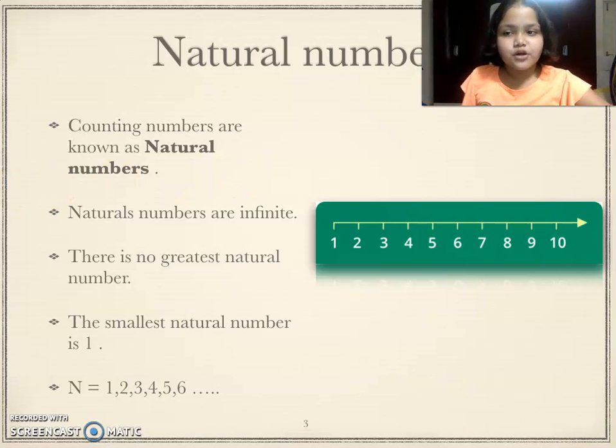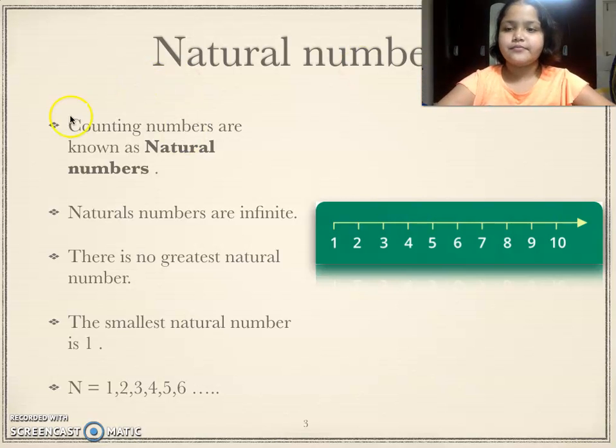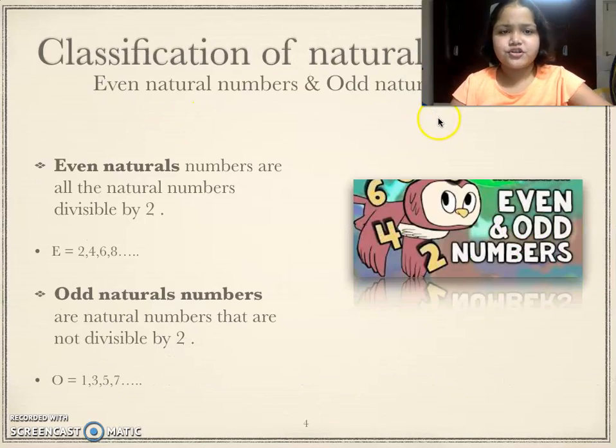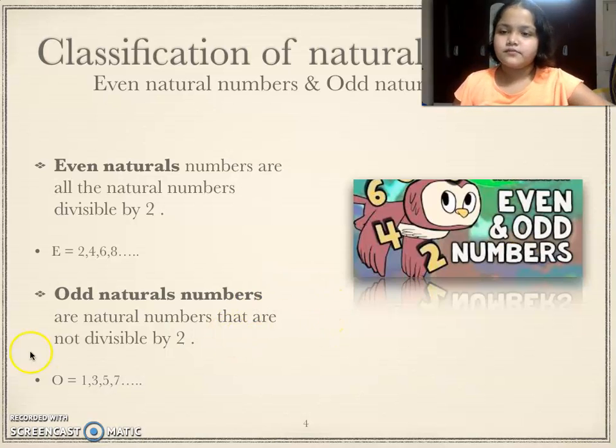Now there are two types of natural numbers, as you can see over here, which are the classification of natural numbers: even natural numbers and odd natural numbers. Now even natural numbers are all the natural numbers that are divisible by 2. For example, 2, 4, 6, 8, 10, 12. And our odd natural numbers are all our natural numbers that are not divisible by 2. Basically the odd numbers and the even numbers.